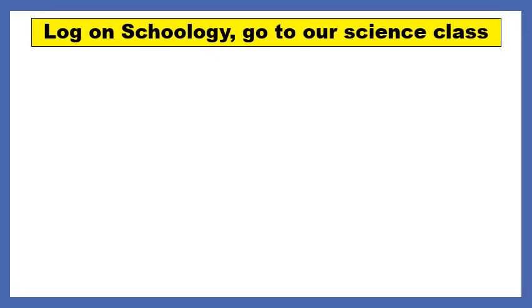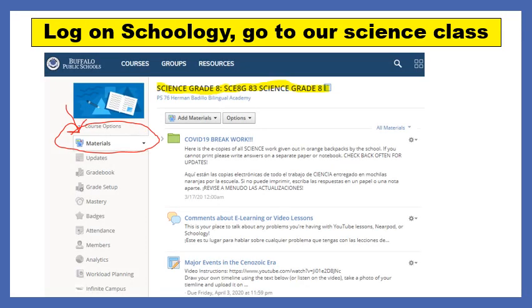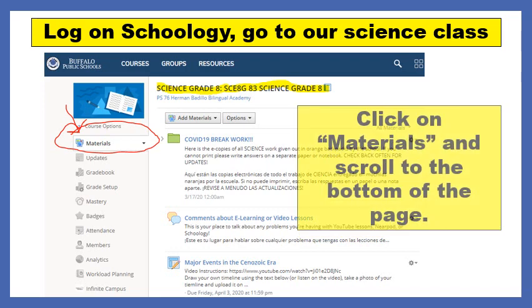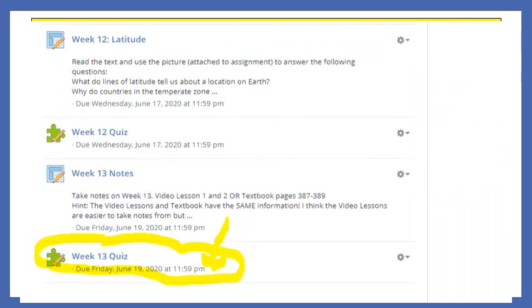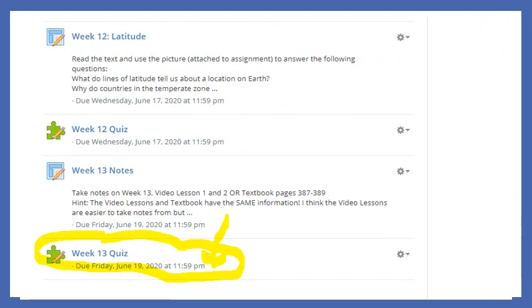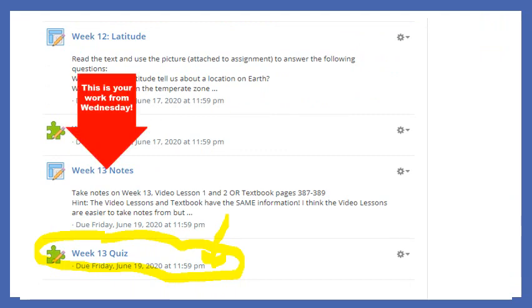All right, so where do we get this quiz? We're going to go on to Schoology. We're going to go to our science class. Our page looks something like this. You're going to click on materials that I circled in red. Then you're going to scroll down to the very bottom of the page. Currently it looks like this. Click on week 13 to get started. And friendly reminder that week 13 notes was your work from Wednesday.